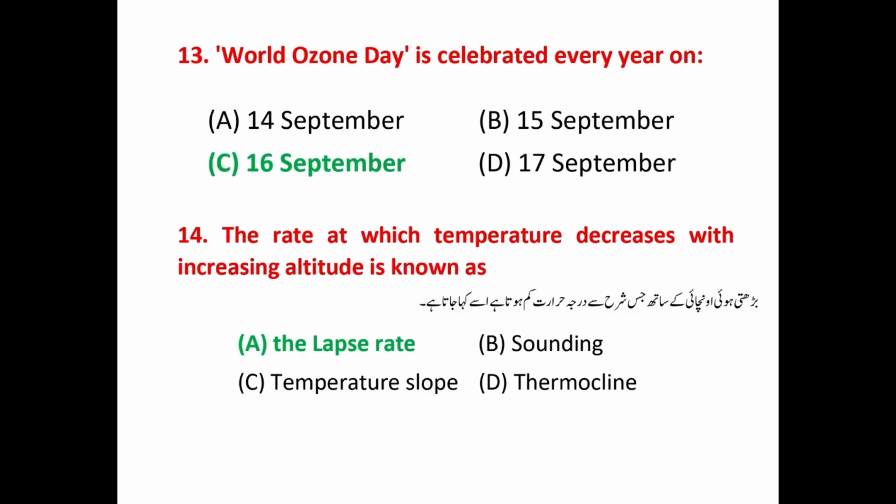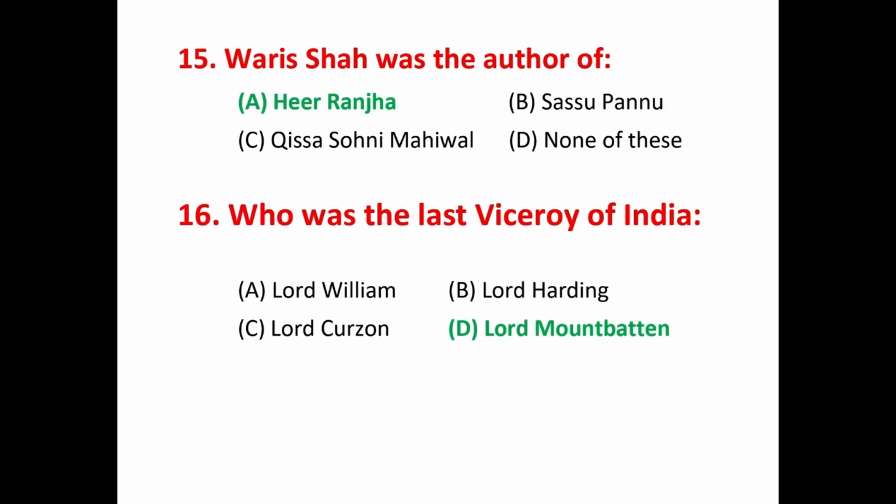Question number 13, World Ozone Day is celebrated every year on? That answer is 16th September. Question number 14, the rate at which temperature decreases with increasing altitude is known as? That answer is the lapse rate. Question number 15, Waris Shah was the author of? That answer is Heer Ranjha.